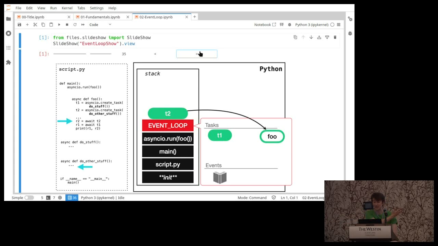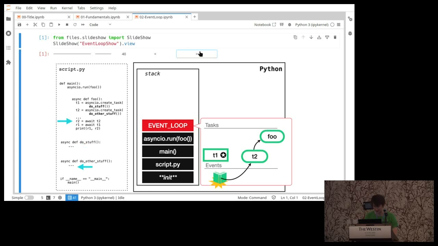Eventually, T2 starts to read from the network or something. There's another event that it creates. And so now it's inactive because it's waiting for this event to happen. Now the event loop says, hey, I have another task to do. So now T1 can run because do other stuff is inactive. It just returns a value, so there's its little value there. Eventually, the network responds with some value to be read. It goes into T2. T2 is run.